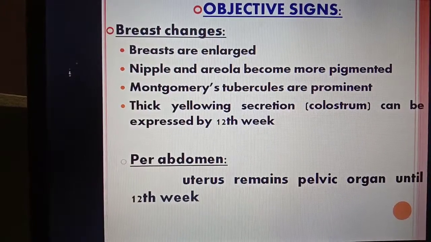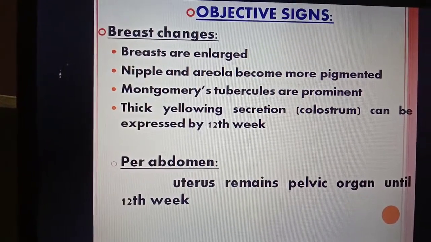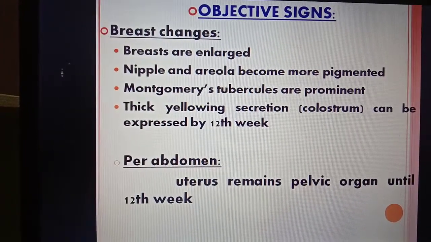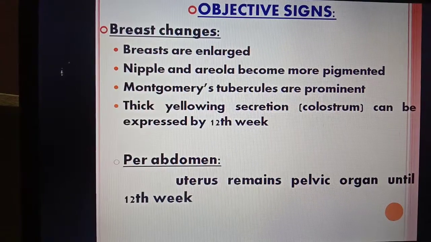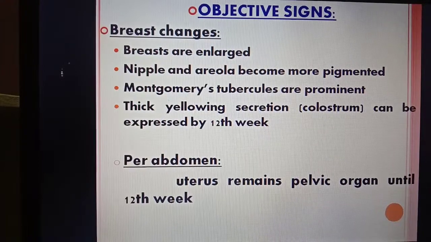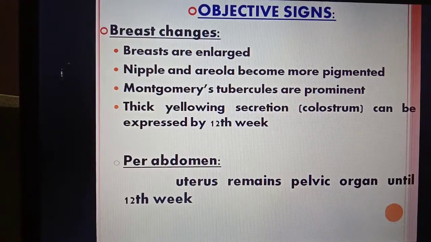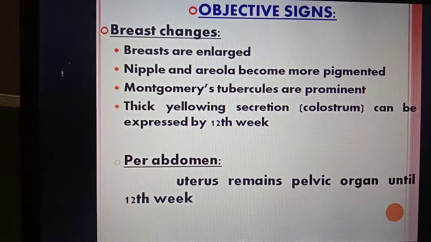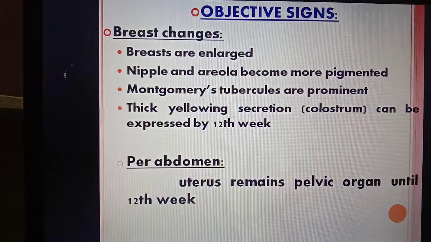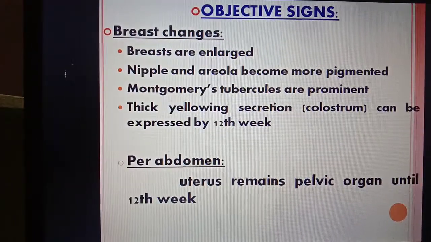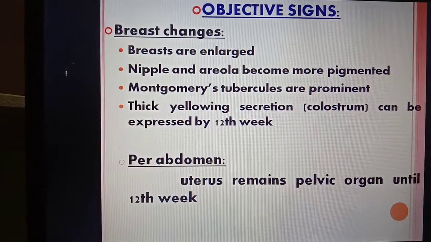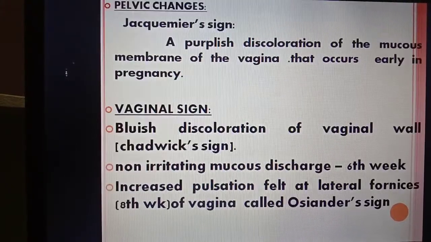Next, the objective signs. In objective signs, we will see the breast changes. The breast becomes enlarged, the nipple and areola become pigmented, and the Montgomery tubercles are prominent. The Montgomery tubercles are sebaceous glands that appear as small bumps around the dark area of the nipple. Their function is mainly lubricating the breast as well as keeping germs away from the breast.